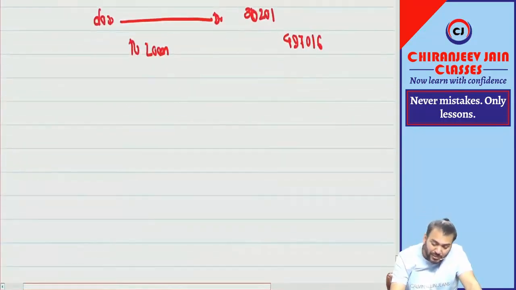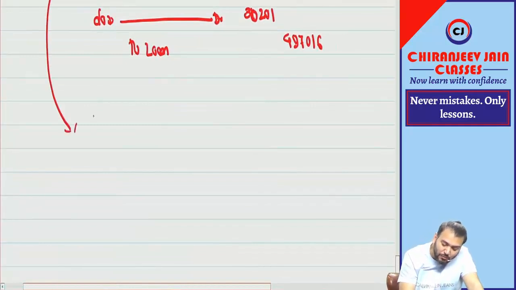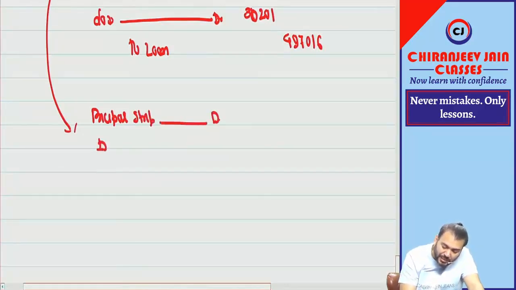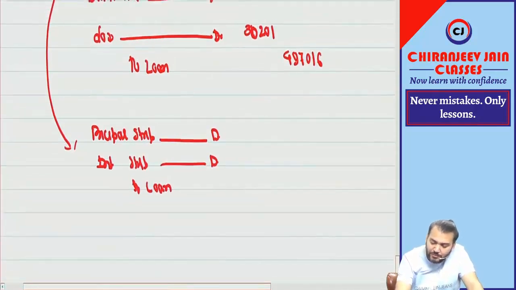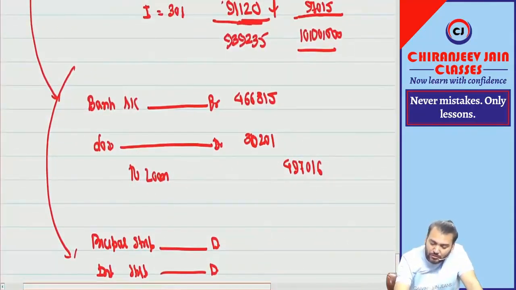And for the portion retained, what journal entry? What they said? To recognize principal portion, we call it principal strip account debit, and interest strip account debit, to loan account. And this will be recognized at the carrying amount only. Means on this there is no gain or loss. This amount and this amount.